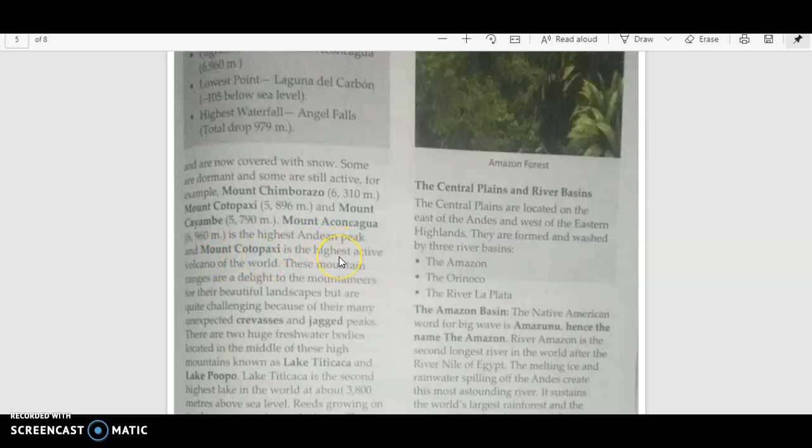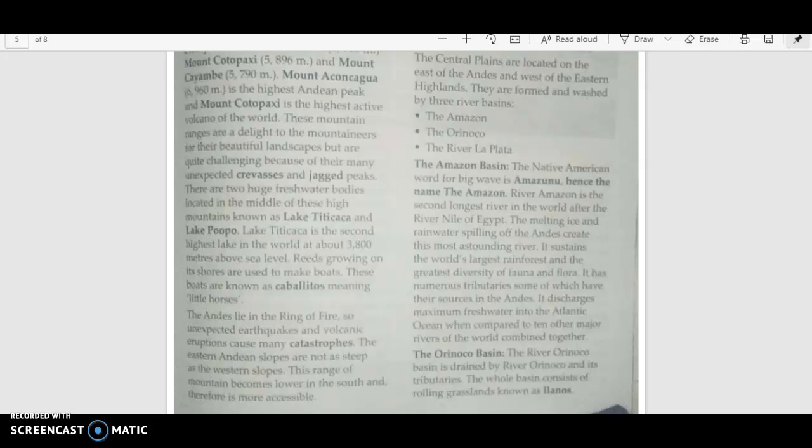It is an active volcano of the world. So this mountain is an active volcano. Right? So active volcano means that it can erupt any time. Right? This is the highest active volcano in the world. I hope I made it very clear.